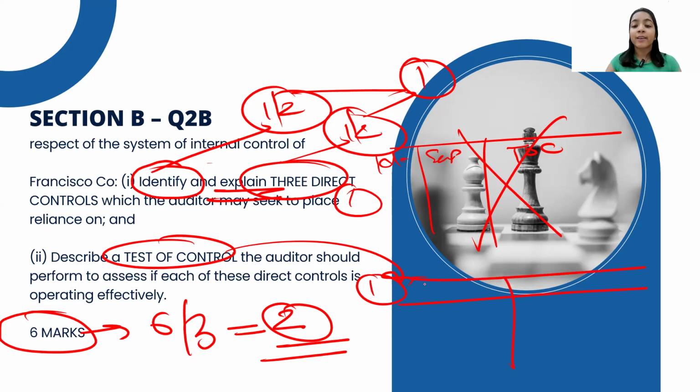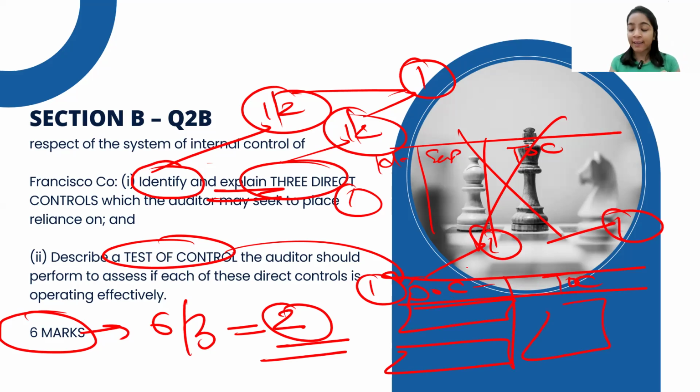The correct way is identification: you identify, you explain it, you write the heading as direct control, and here you write test of control. So 1 mark for this and 1 mark for this. Please understand each and every requirement has a mark.